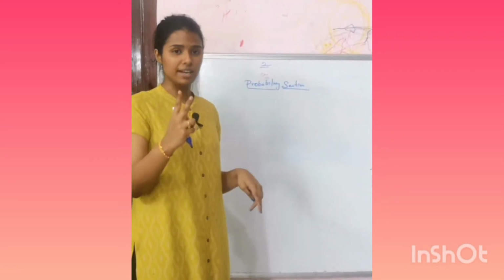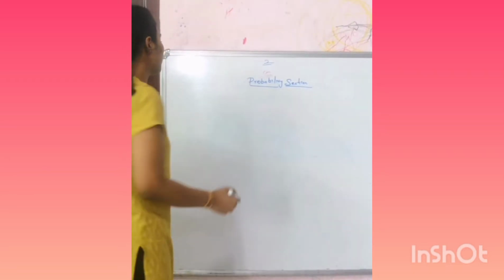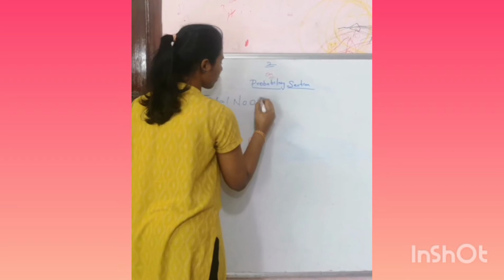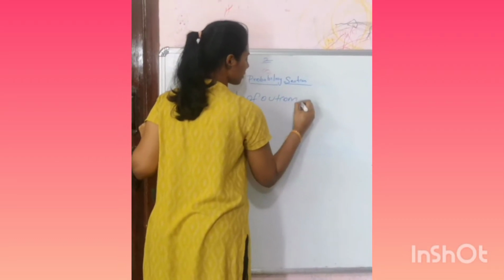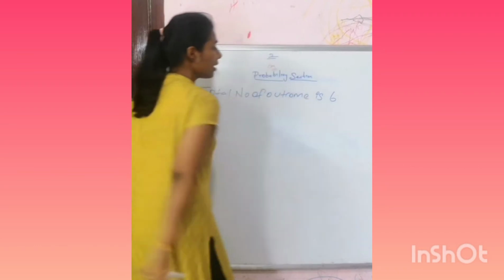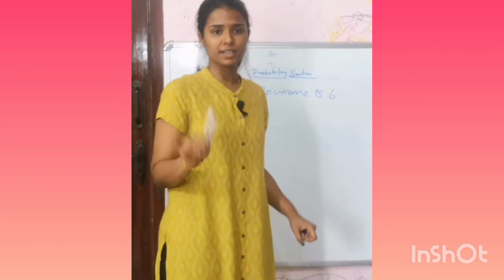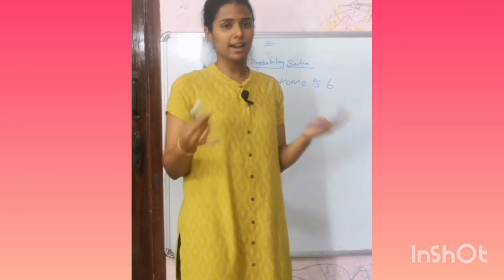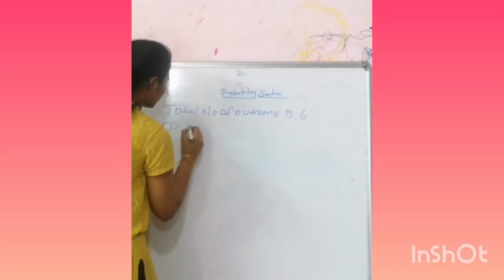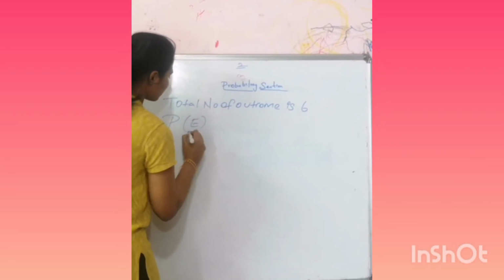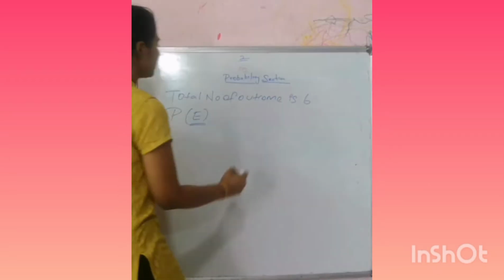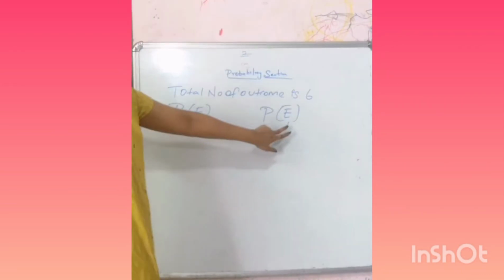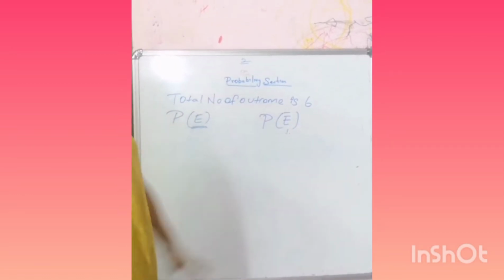Now it comes to the second variable, that means rolling a die. The total number of outcomes is 6. There are 6 numbers on a die. You know, we play Monopoly, snakes and ladders, etc. Here we use two notations: P of E, which is called an event, and another one, P of E dash, which is also called an event. Both are complement events.